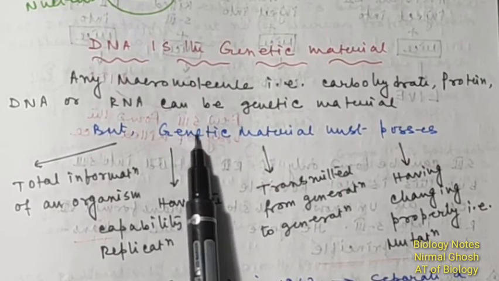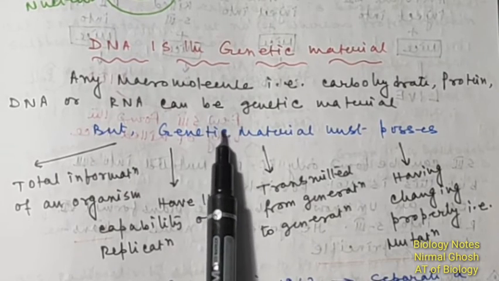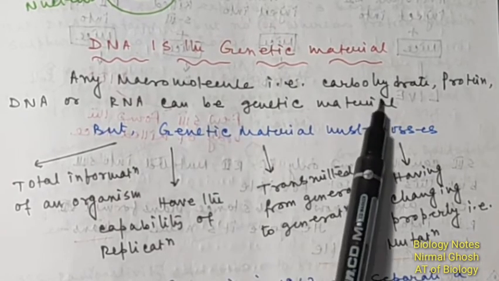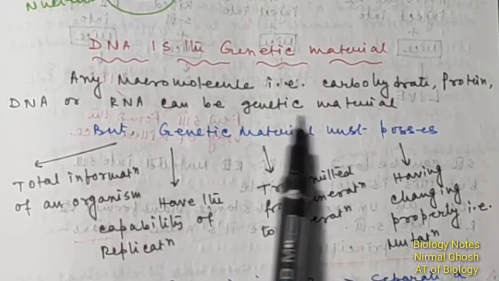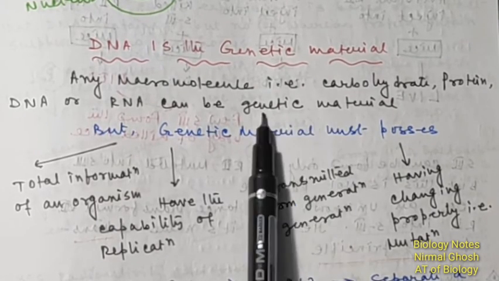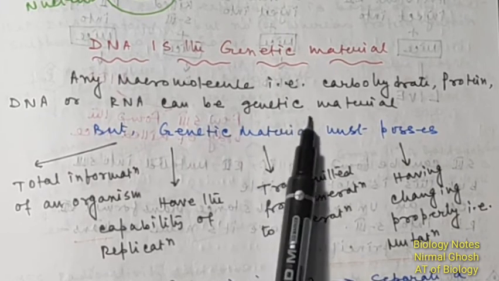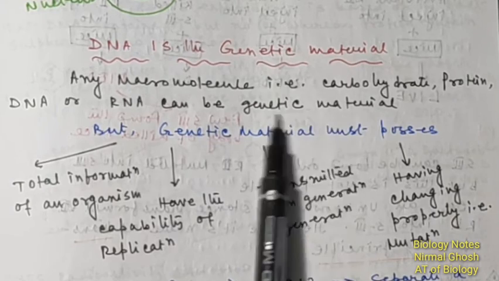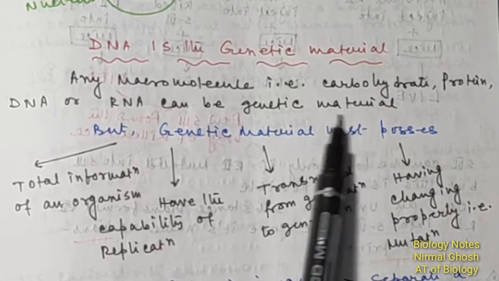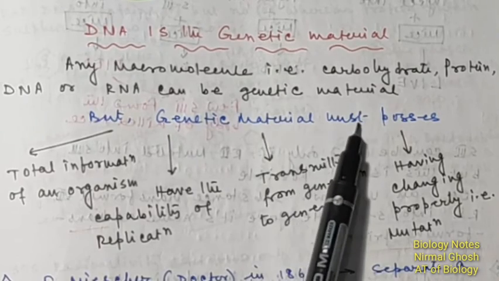Now in molecular biology, the DNA is very important, and DNA serves as the genetic material. Any macromolecule, carbohydrate, protein, DNA or RNA can be genetic material, but in 99% of organisms, the DNA is the genetic material. And in a few RNA-containing viruses, RNA serves as the genetic material.